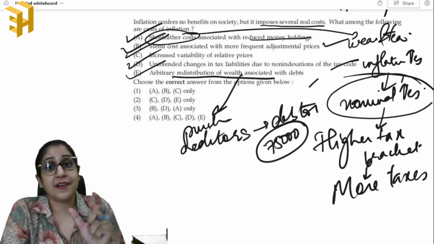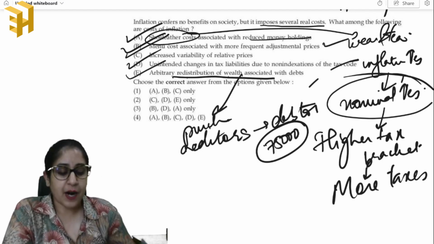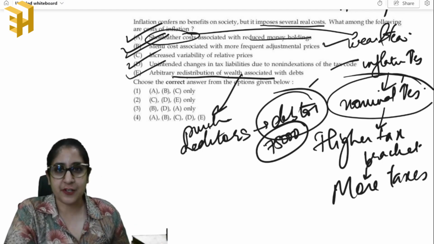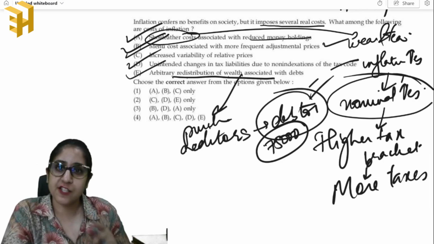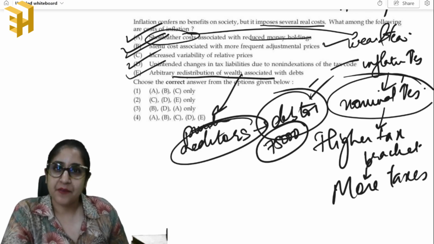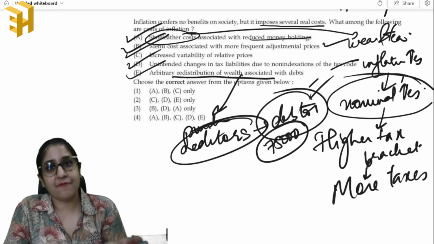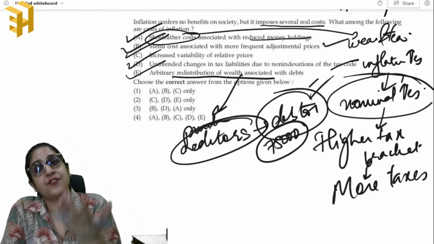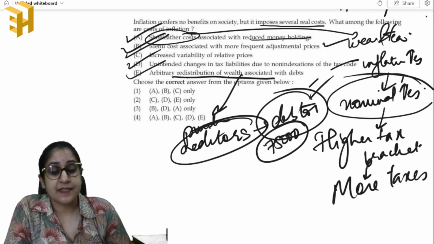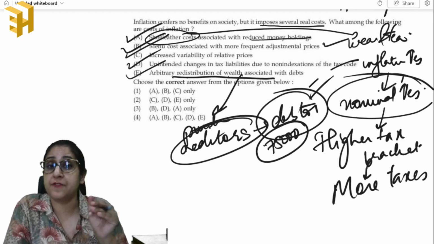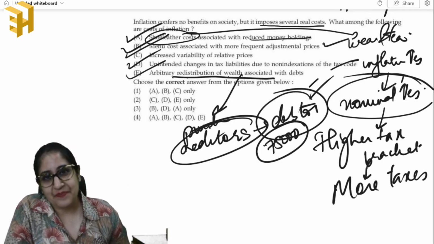So 1 lakh does not have the same value which it had 5 years back, but the debtor is paying in absolute terms. So who is benefiting? The debtor is benefiting. Who is losing? The creditor is losing, because he is getting the same 1 lakh which he gave to the debtor back with the reduced value of money. So that is why we say that inflation is actually beneficial for the debtor and not the creditor, okay.